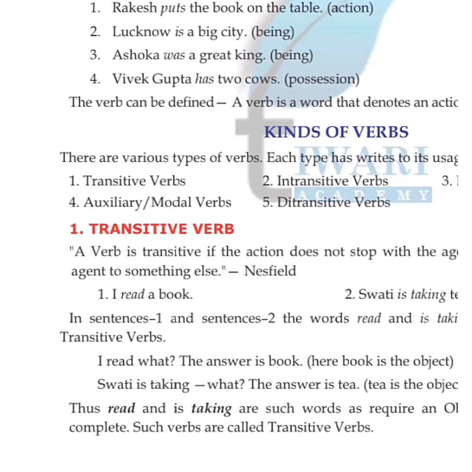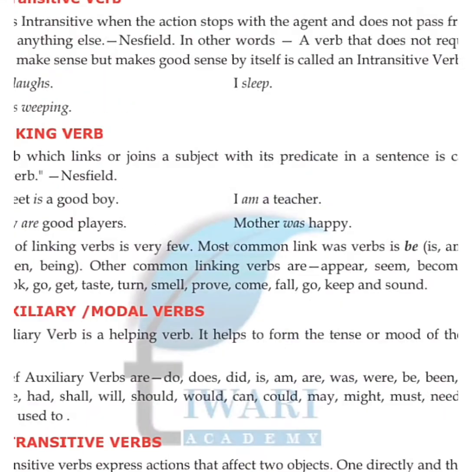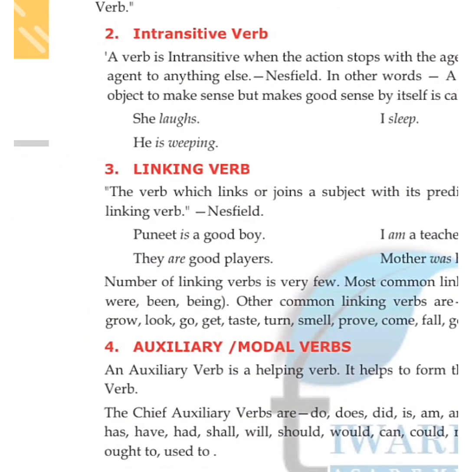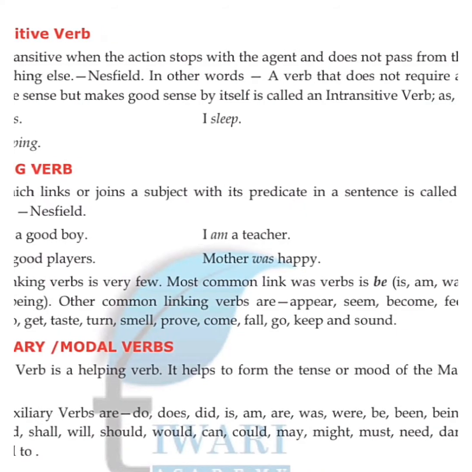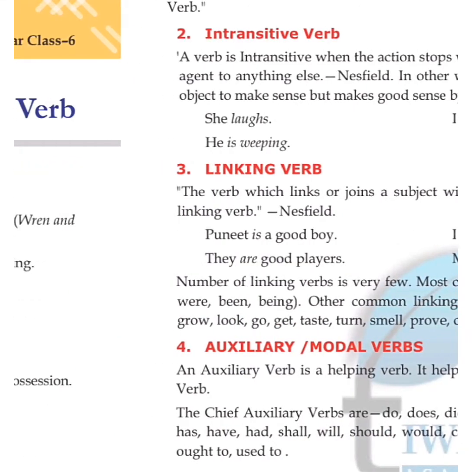I read a book. मतलब मैं एक बुक पढ़ता हूँ. Swati is taking tea. स्वाति टी ले रही है. तो इसका मतलब ये होता है कि यहाँ पे एक sense बन रहा है, sentence complete हो रहा है. ठीक है. So that is called a transitive verb. Now let's see next verb. A verb that requires an object to complete its meaning is called a transitive verb. This is a definition of this verb.